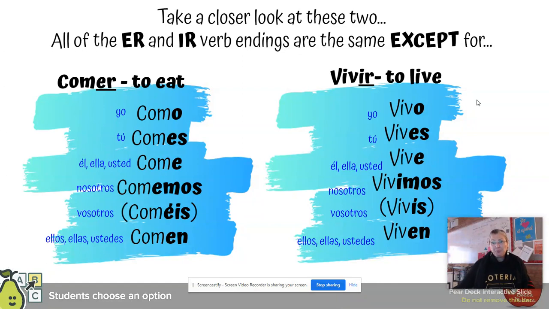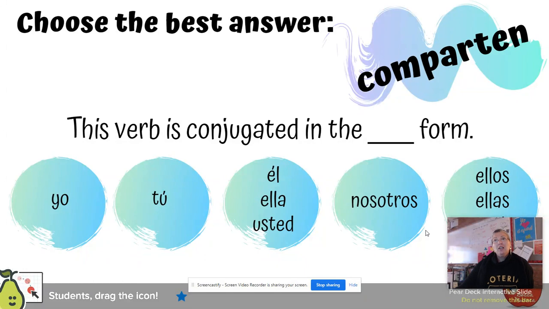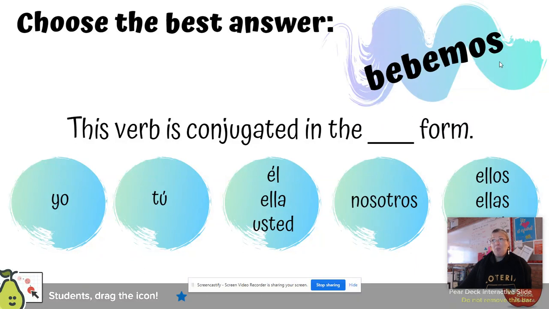So let's take a closer look, right? Just like I pointed out, every single one is the same except, as we already looked at, the nosotros and the vosotros. So I want you to try and figure out the verb is conjugated in what form? Aprendes. Well, if it ends in es, you know that it's going to be tú. We are not turning anything in with this. This is just practice. If you're at home, this is the only way that you're going to learn this. So I would follow along. This verb, what is comparten conjugated? What is the form? It ends in en, so I know that is going to be the ellos, ellas, ustedes. Bebemos, right? Anytime you see an mos, you know it's going to be nosotros.